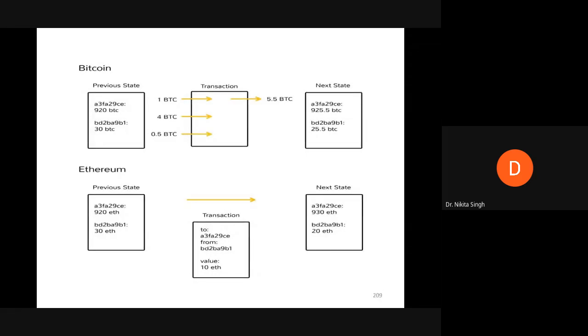Is the screen visible now? Okay. Sorry for the disturbance here. So we'll take a look at this slide again.